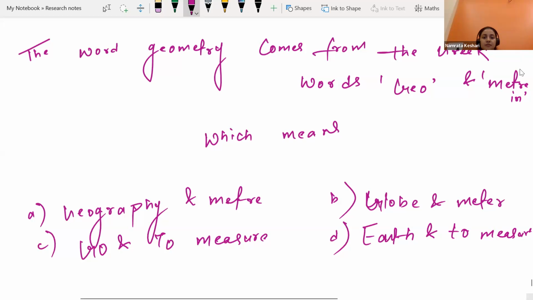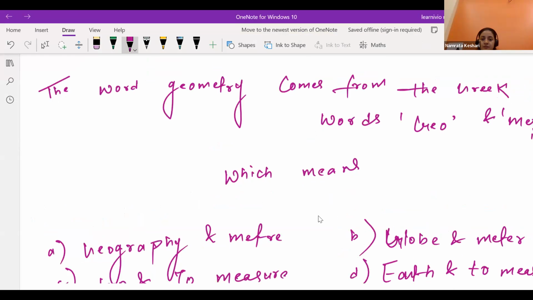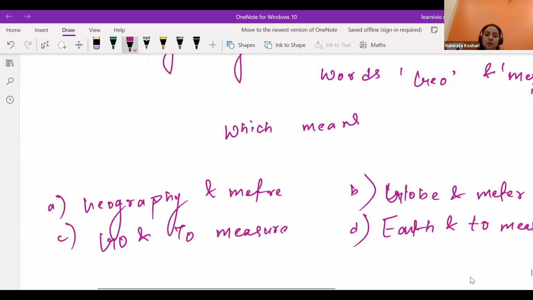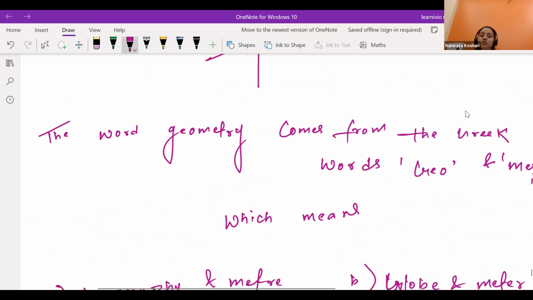Ma'am, geo and measure. Earth to measure, sorry. Earth to measure, yes. Basically, it is the geographical region and to measure. We can call it earth and to measure. This word geometry came from geo and metry.